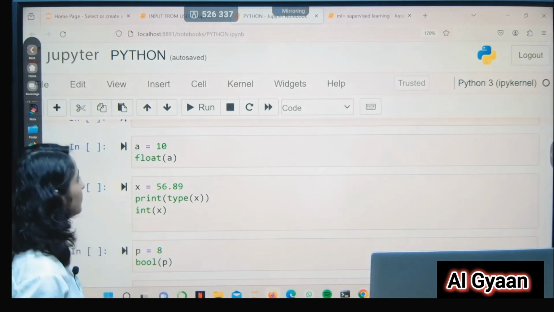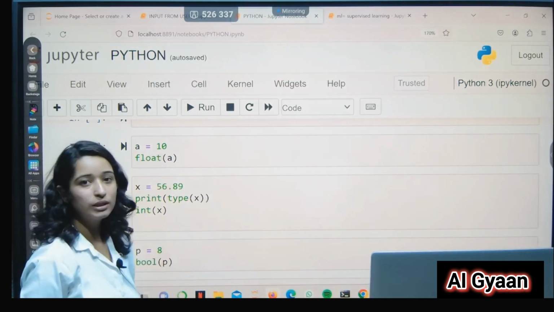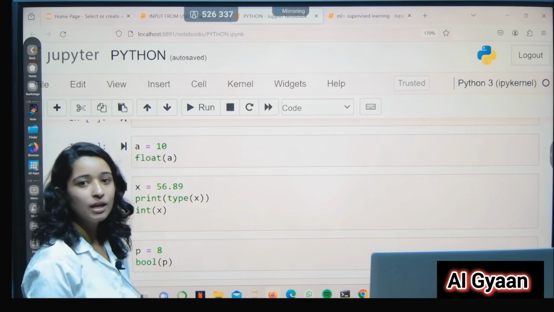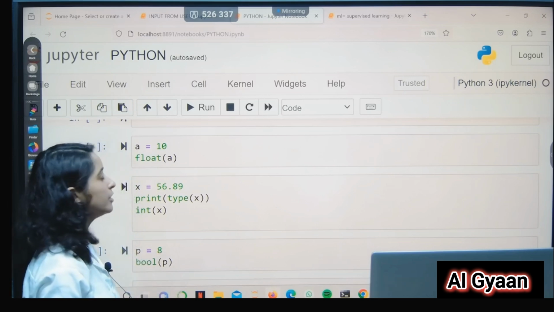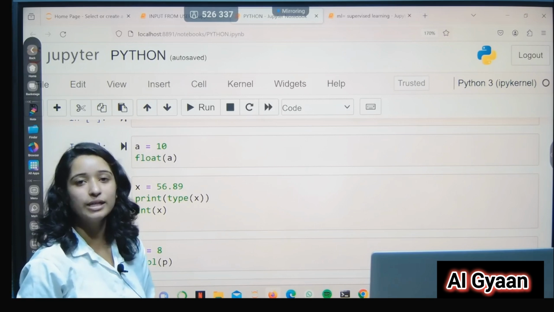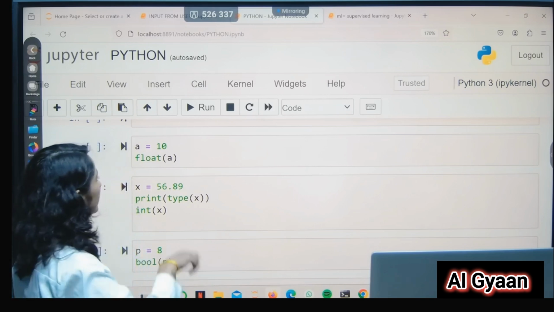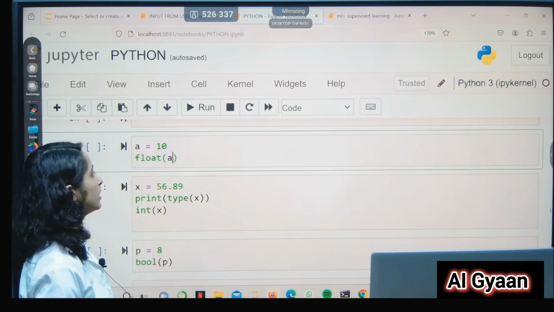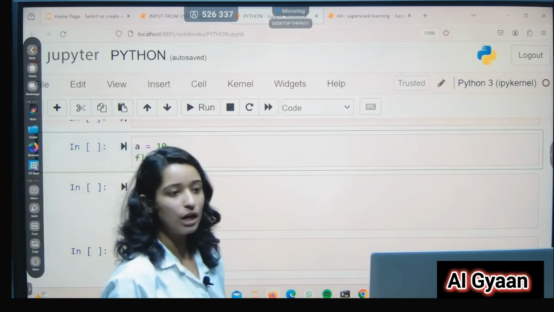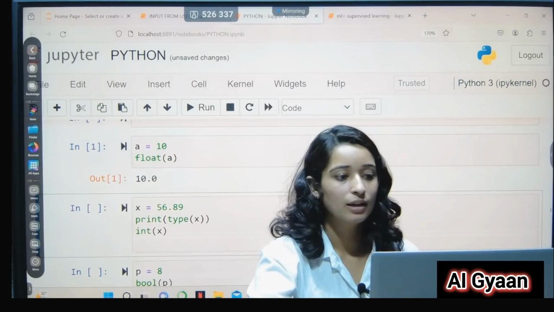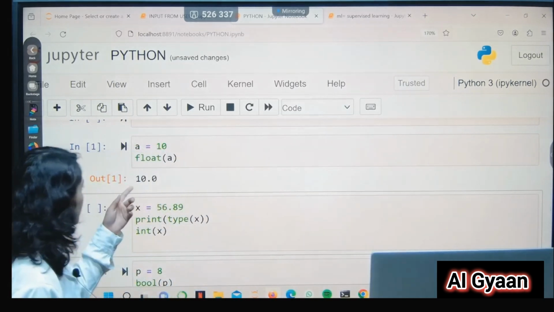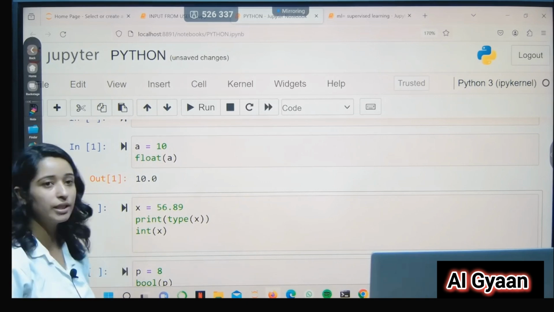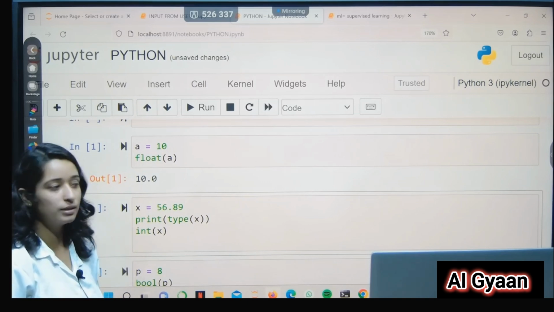So our first example: I have written a = 10, and we know that the type of 10 is integer. Here I want to convert this integer into a float, that is, into a decimal number. So I have written float, and in brackets I have written a, which is the name of the variable. Now let us run the program, and as we can see, the output is given as a float number. So our 10 has been converted into a decimal or float number.